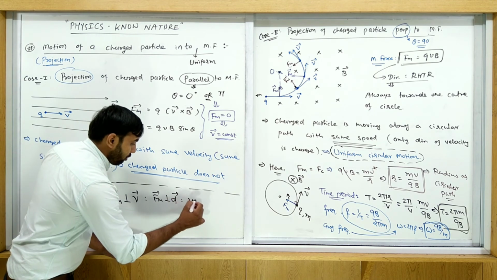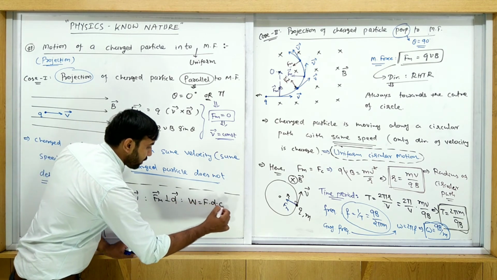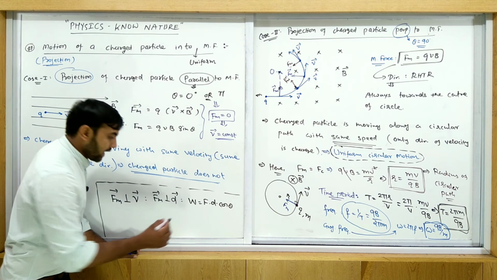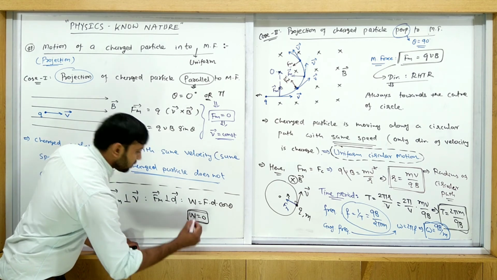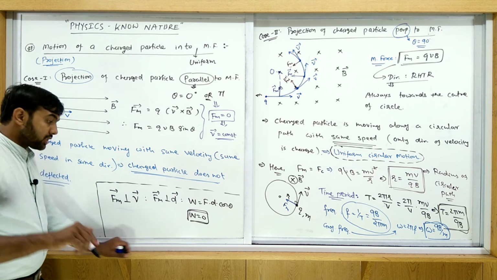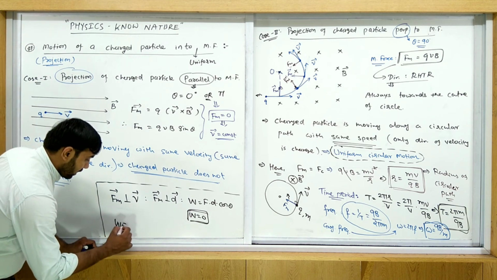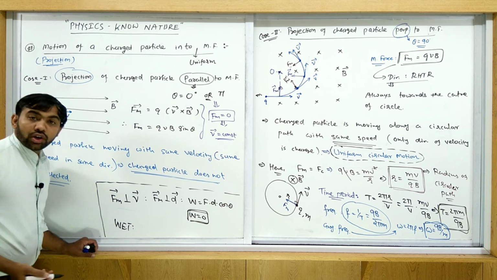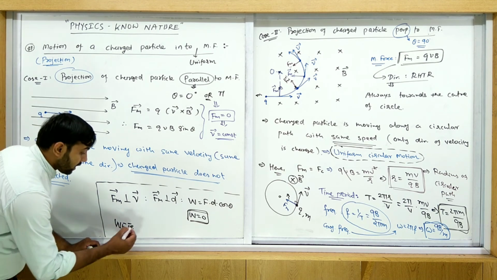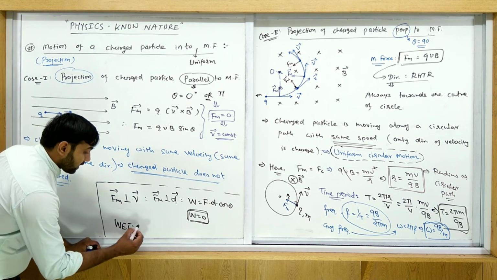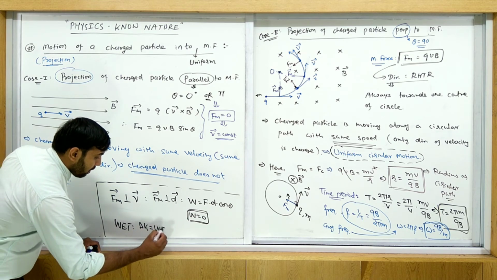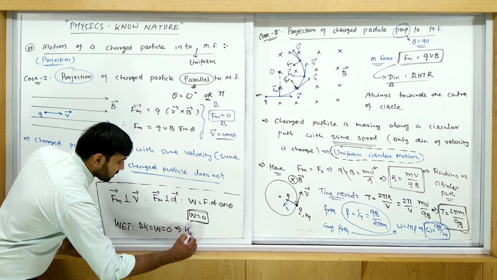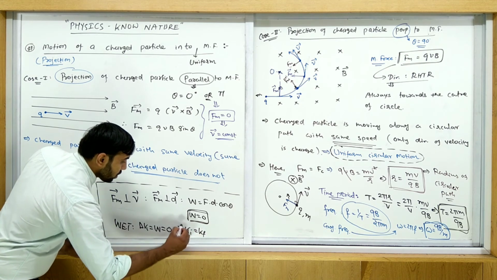It means work done is equal to Fd cos theta. Theta is 90, so work done is equal to 0. If work done is 0, then use WET, the work energy theorem. What is the work energy theorem? Here we write the simple one: delta K is equal to W is equal to 0. It means K initial is equal to K final.